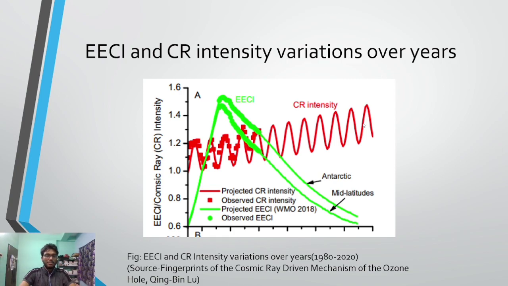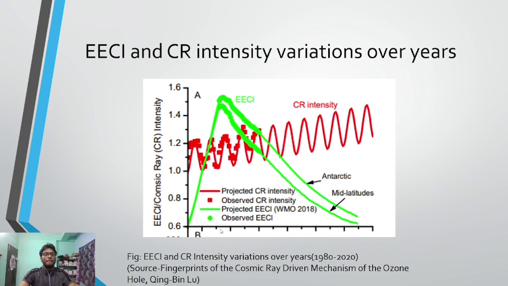The x-axis contains the years from 1970 to 2020, and the y-axis is the ECL or the cosmic ray intensity.